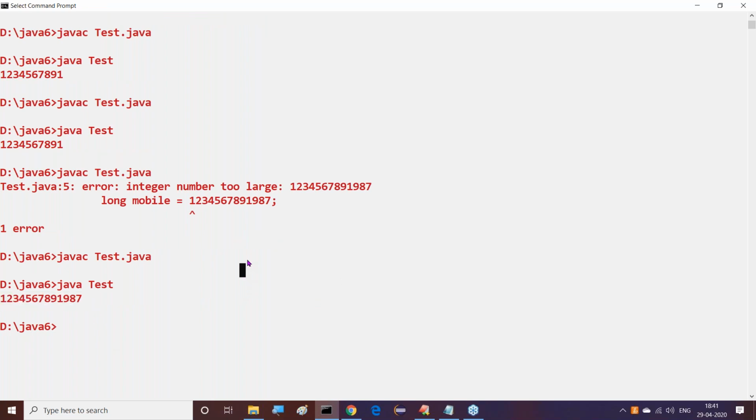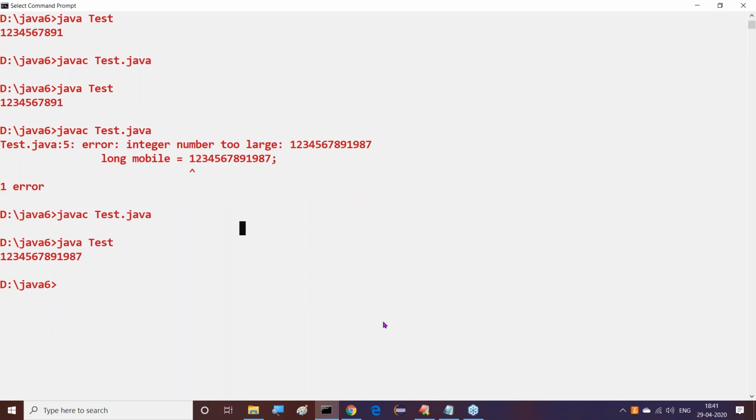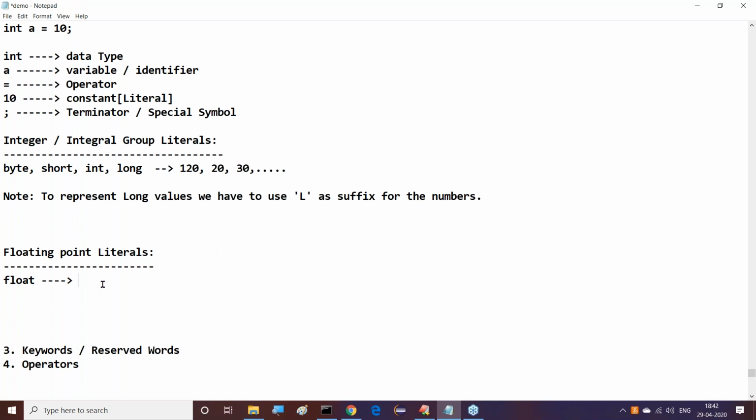If we cross the integer range, we are unable to represent it as an integer, so we have to represent it as a long value. In general, for small, normal values, we can assign the value directly to the long variable. But whenever the number may cross the integer range, then definitely we have to specify L as a suffix. Then only that number will be valid.